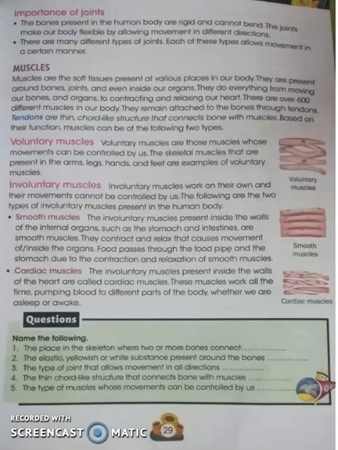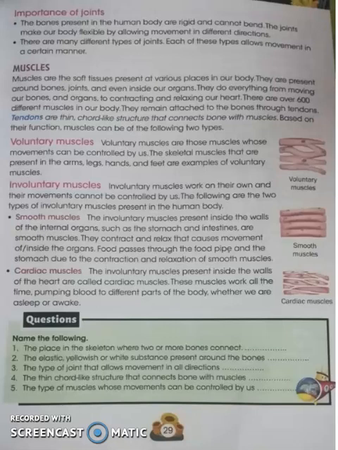Tissues means, you know, the smallest part of our body is the cell. This you should be knowing. Smaller than a cell, nothing is there. Now if these cells group up, what do they form? They form tissues.